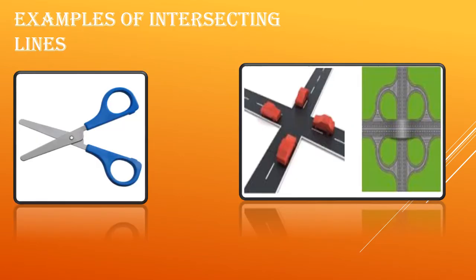Let's look at an example. Scissor. Scissor is an example for intersecting lines because this point is the point of intersection. Also, the junction of the road. This junction is called the point of intersection. Is it clear? Okay, very good. Next.